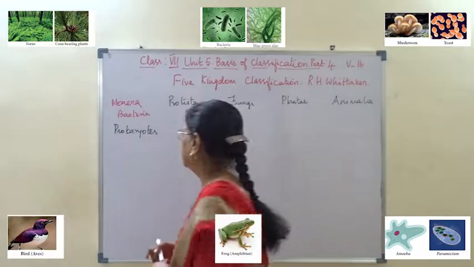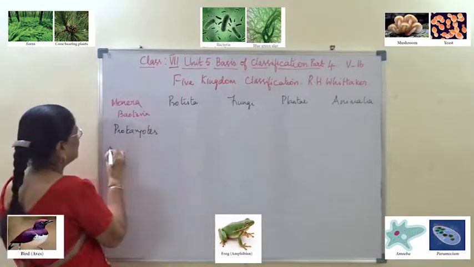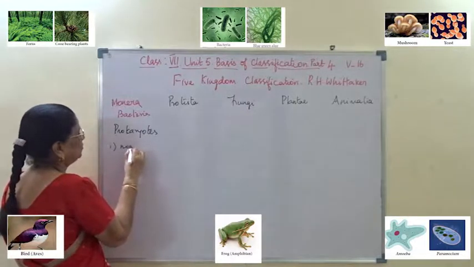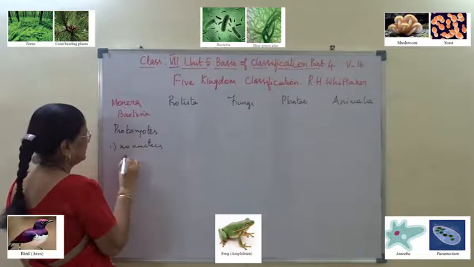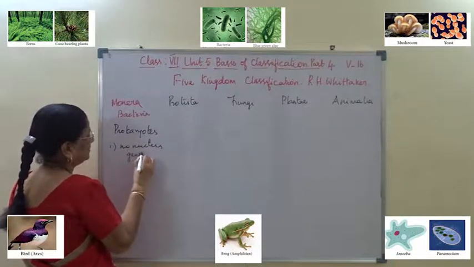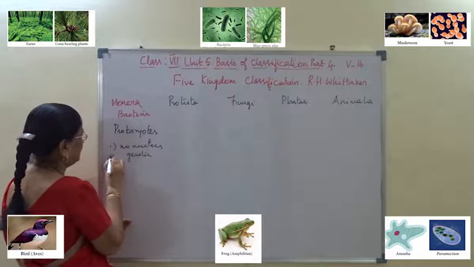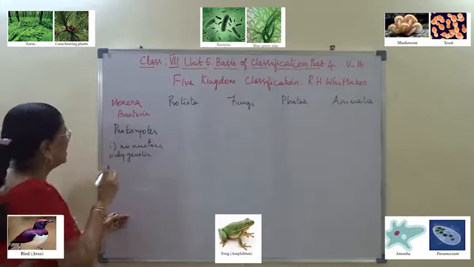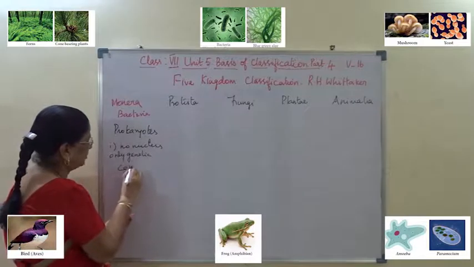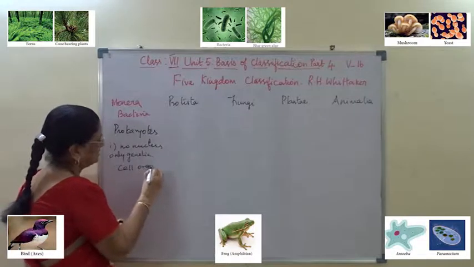They don't have a nucleus, only genetic material will be present. And there are no cell organelles also. What are cell organelles?